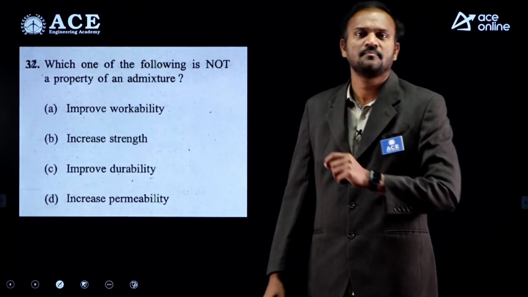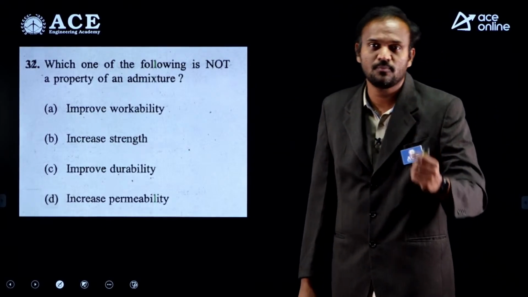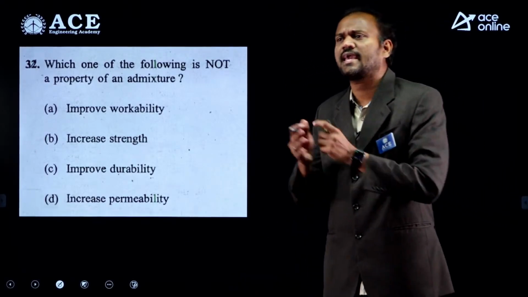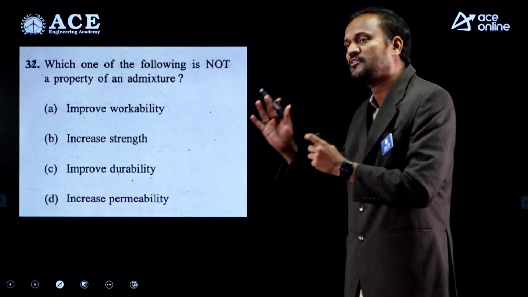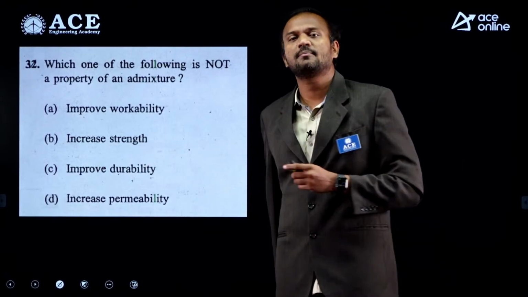Improve workability, yes. Certain admixtures like plasticizers and superplasticizers are used to improve the workability. Increase the strength. If you are using an admixture like calcium chloride, it will improve the early rate of strength gain. So there are admixtures which deal with improving the strength. Improve durability, yes.